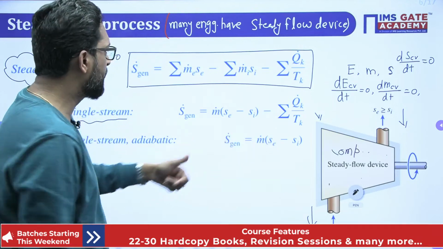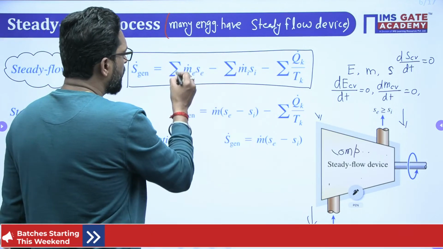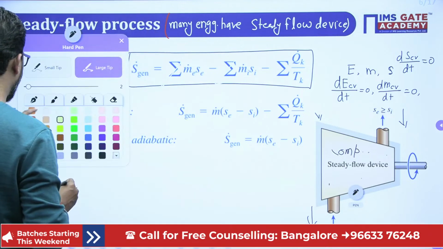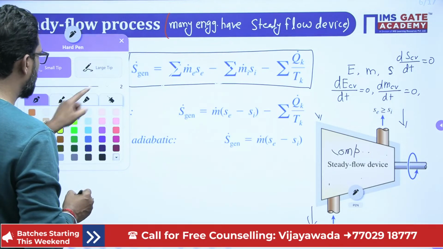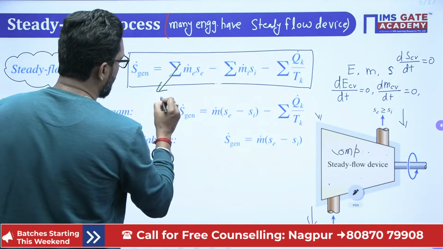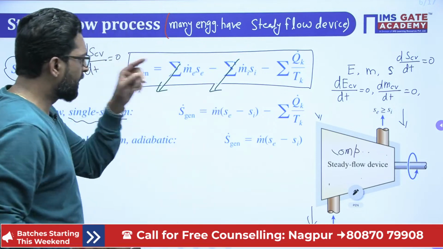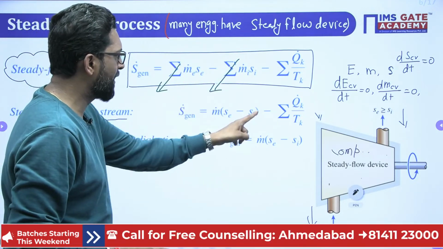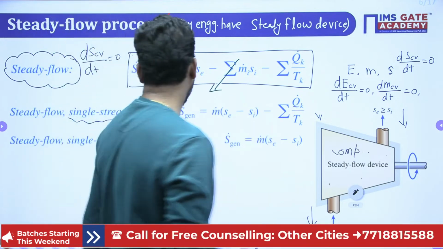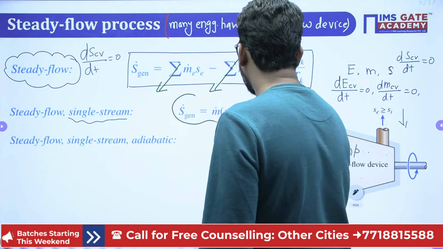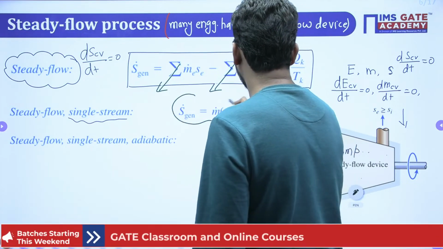One inlet, one exit. So if there is one inlet, one exit, you remove this summation. And if Mi is equal to Me, you have to common it. So Se minus Si minus Qk by T. This is for steady flow single stream. So generally we can use this one. This is a frequently used equation.